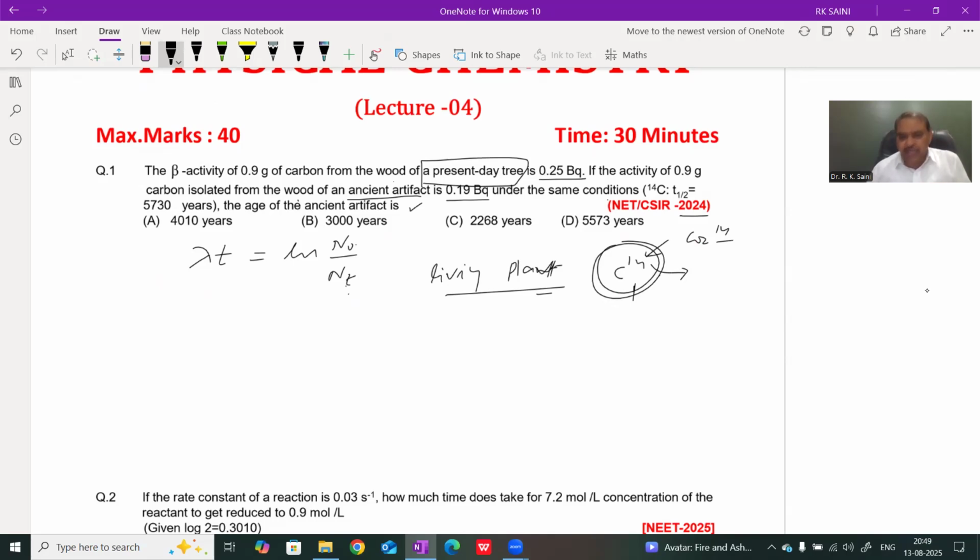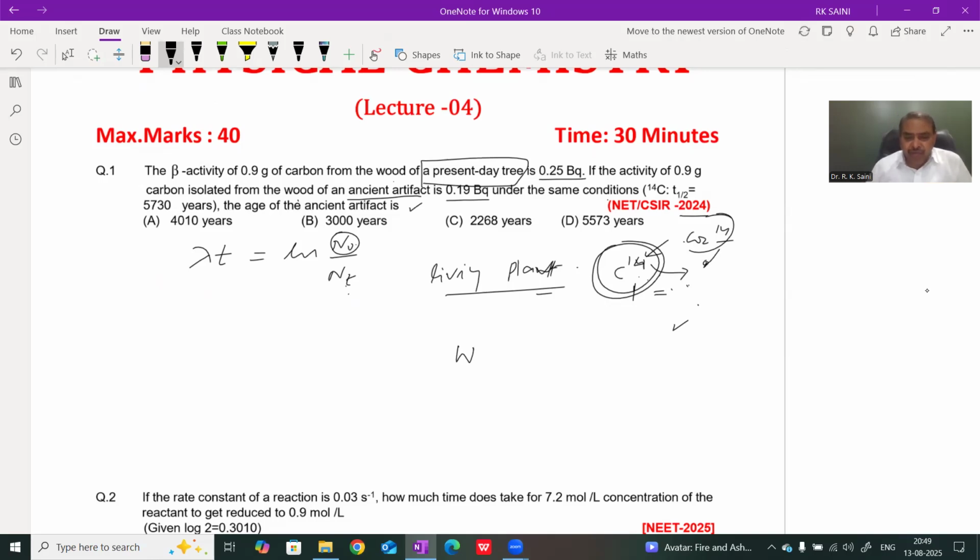Hence in a living tree the amount of C14 remains constant. The amount of C14 in a living tree is known as the initial activity, or the number of radioactive nuclei at the initial state, because it remains constant.